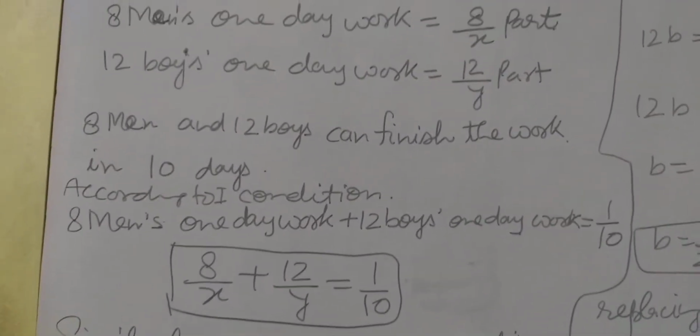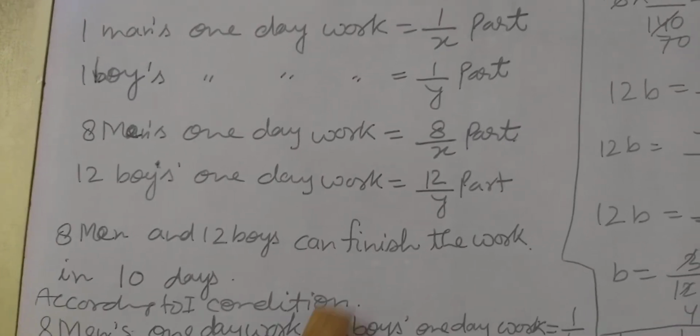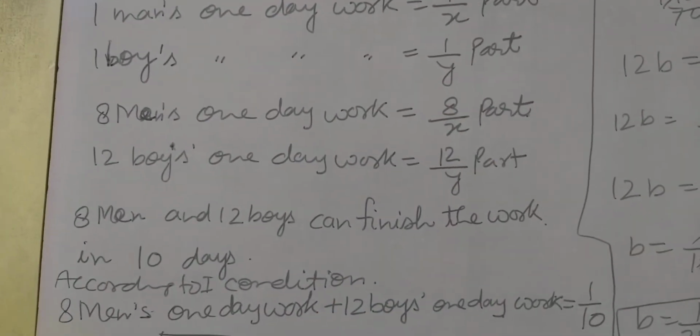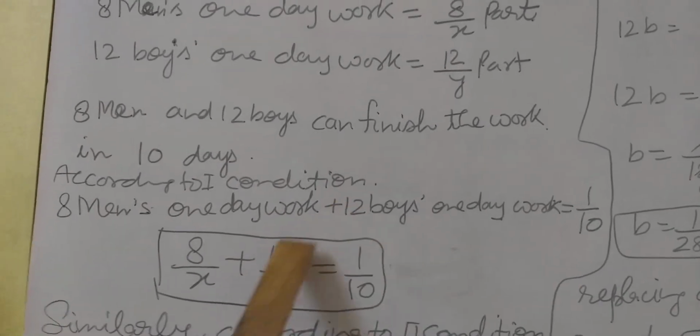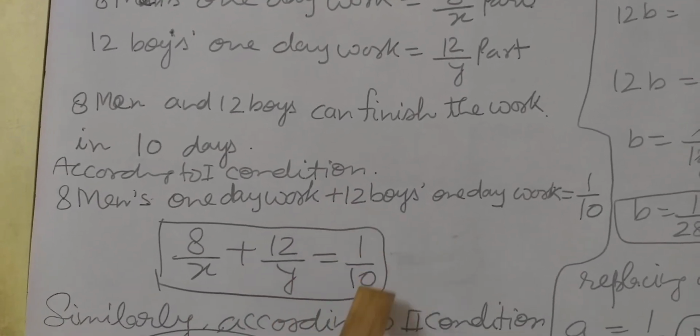Correct? So 8 men's one day work 8 upon x, 12 boys' one day work 12 upon y, plus sign is there, equal to 1 upon 10.